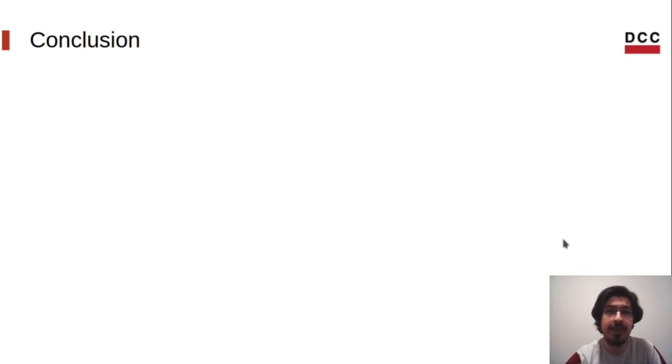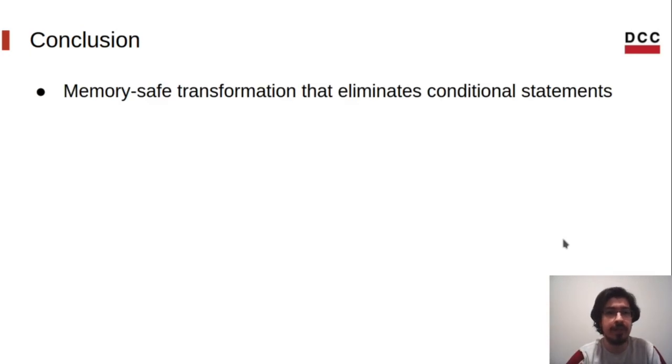So let's summarize what we have here. First, we have a method to eliminate conditional statements that preserves the semantics of the original code and does not introduce any bug that would not occur in the original version. It runs faster than Wu et al.'s pass.